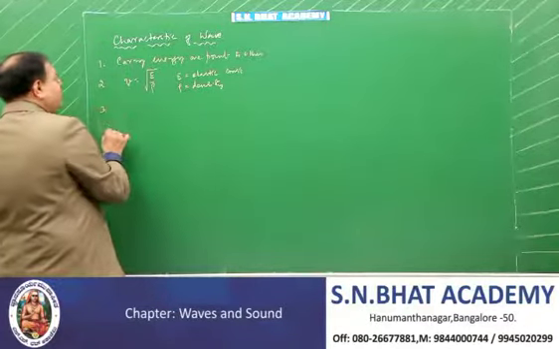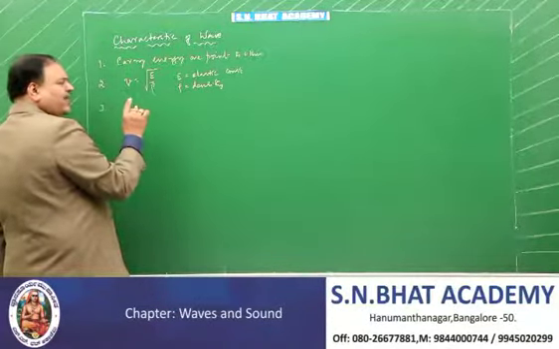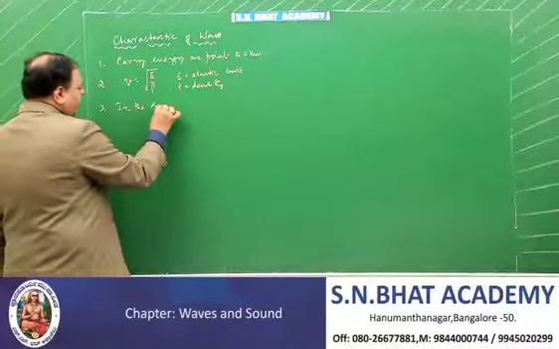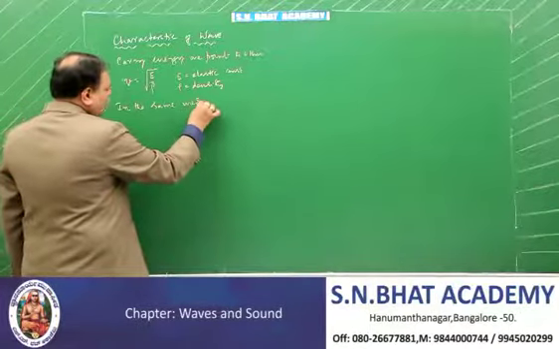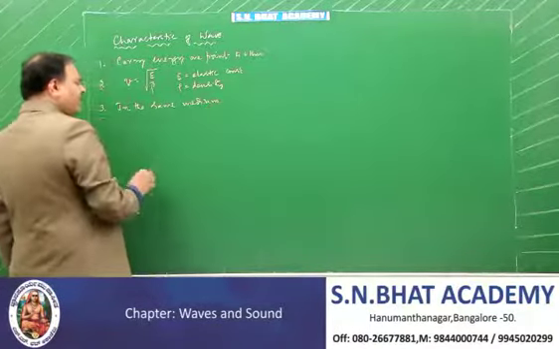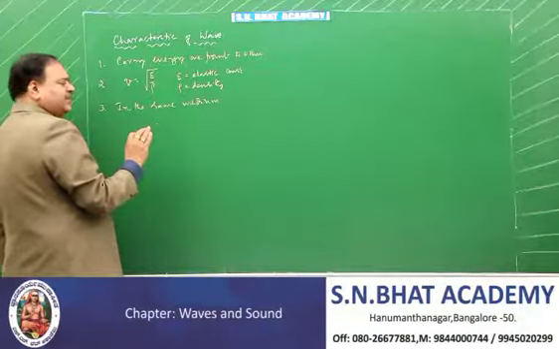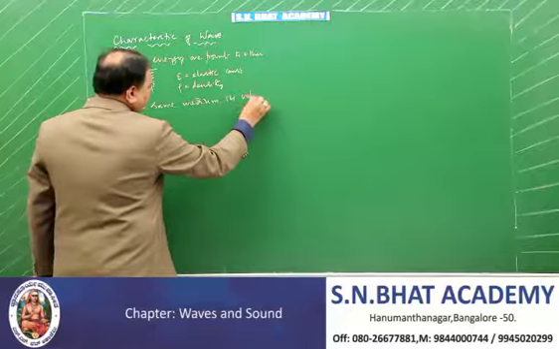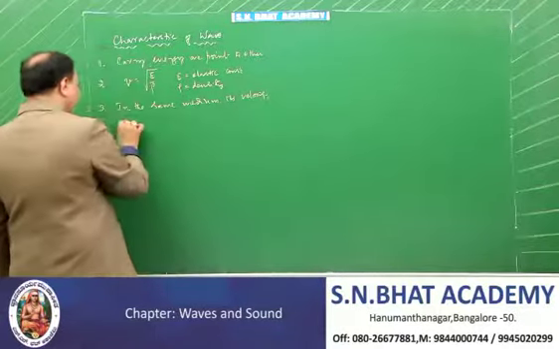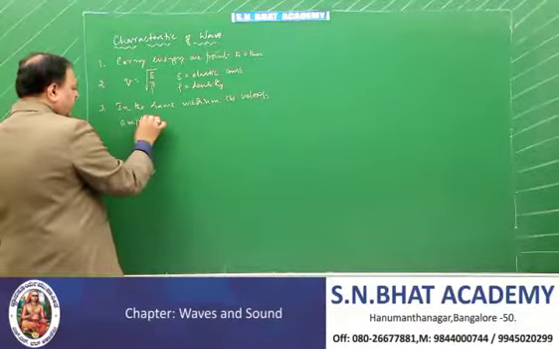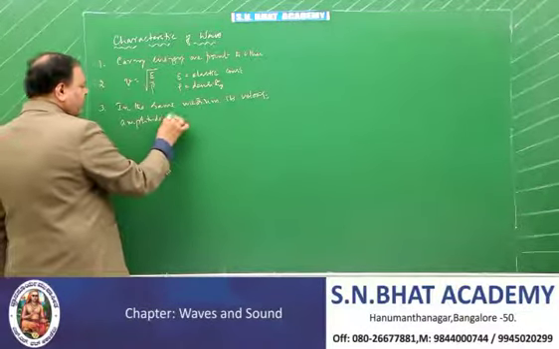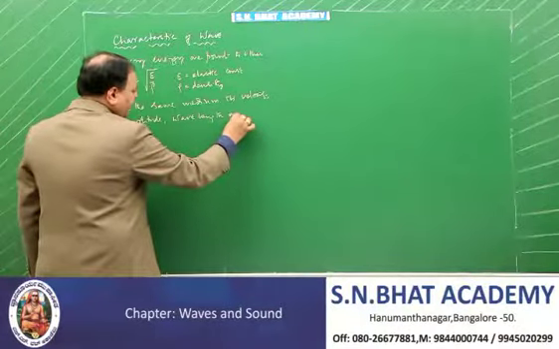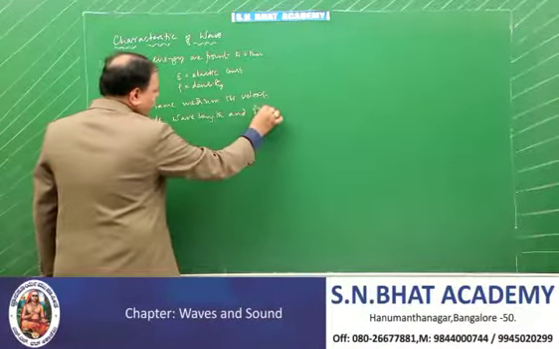Then, when a progressive wave is propagating in the same medium, its velocity, amplitude, wavelength, and frequency remain constant.